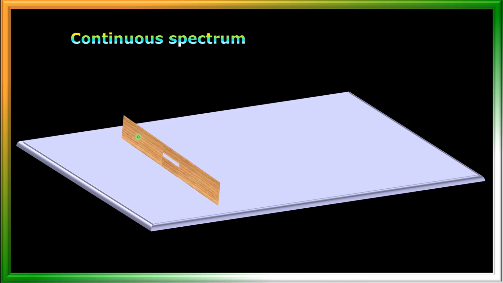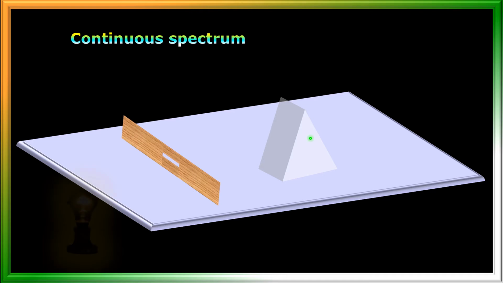The purpose of this wooden slit is that when light passes through the slit, it will become a fine beam. That means the wooden slit here makes the light a fine beam, and I will allow that fine beam of light to pass through a prism here. So when a ray of white light is passed through the prism, it splits the light into different colors.